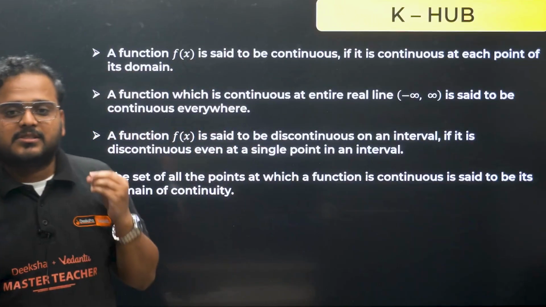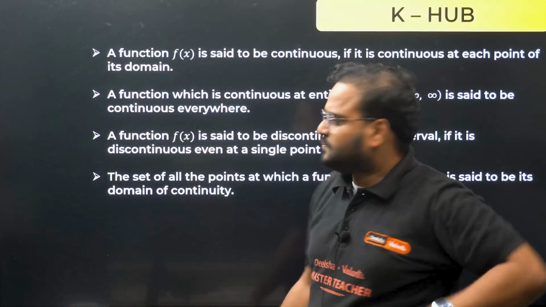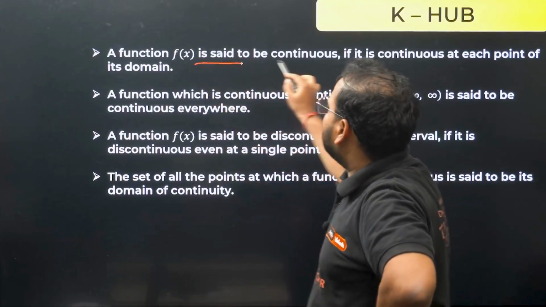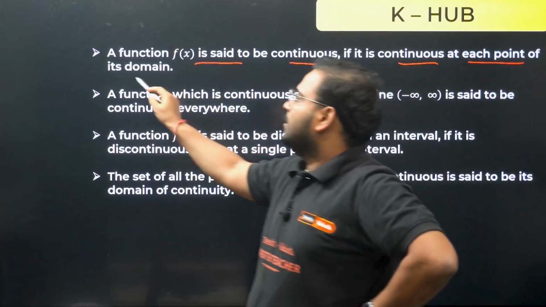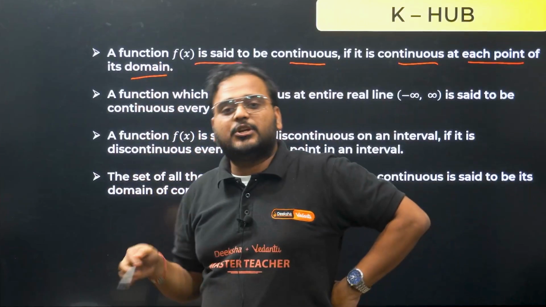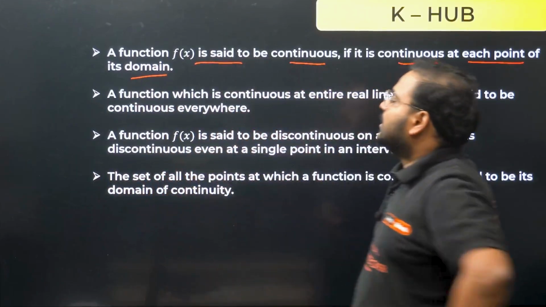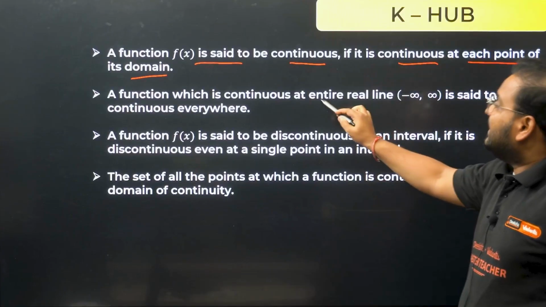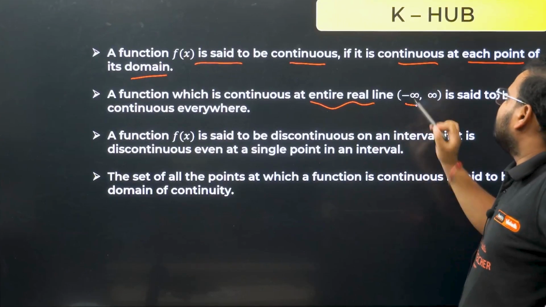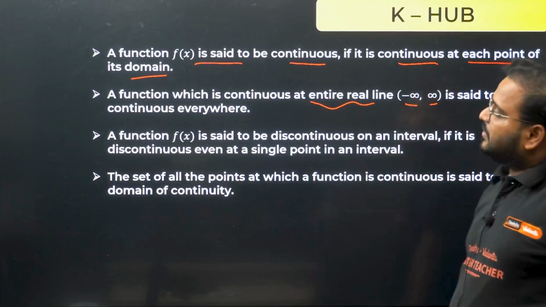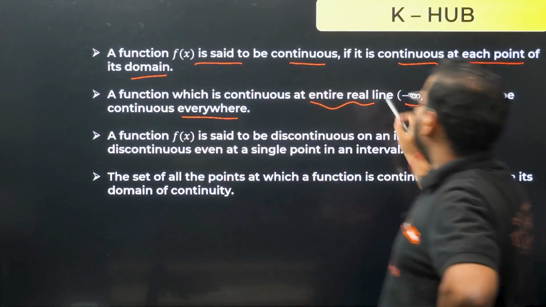Now we are going to discuss our knowledge hub as well. Okay, 4 points. Let's discuss one by one. Function f(x) is said to be continuous if it is continuous at each point of its domain. Basically, these are simple information that you already know, but it's very important to list it down. Okay, next one, a function which is continuous on the entire real line, from negative infinity to positive infinity, is said to be continuous everywhere, of course, because entire real line, right?